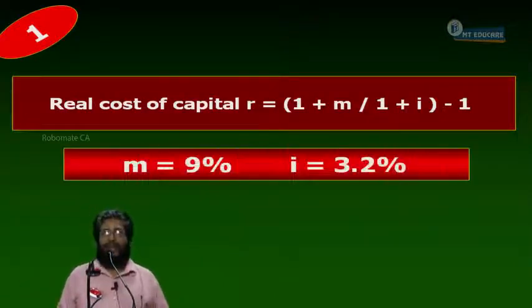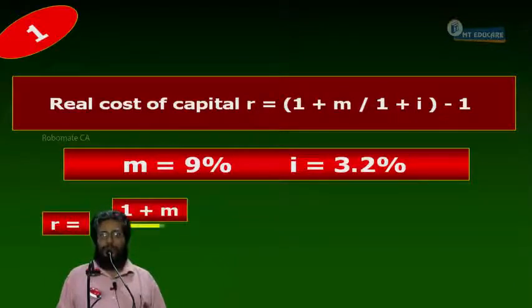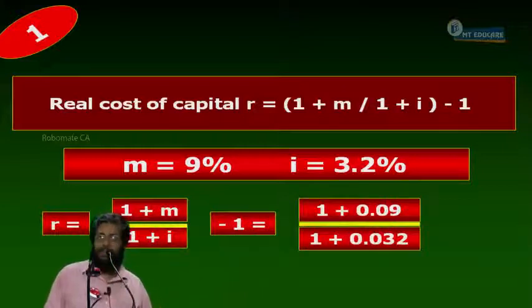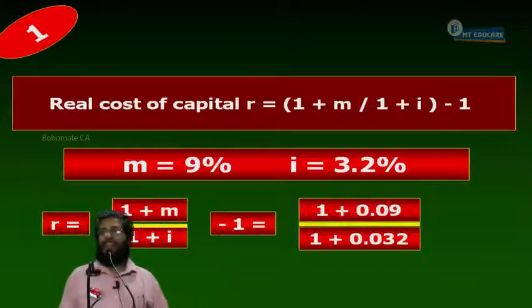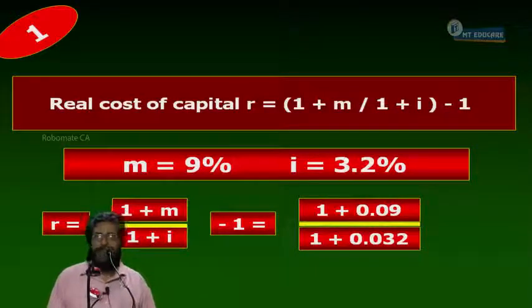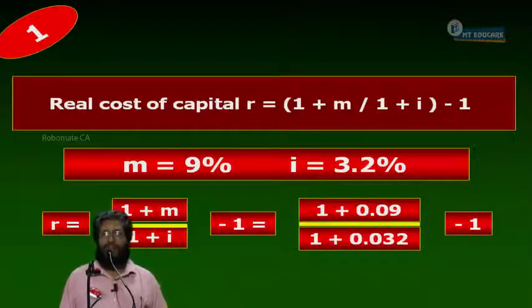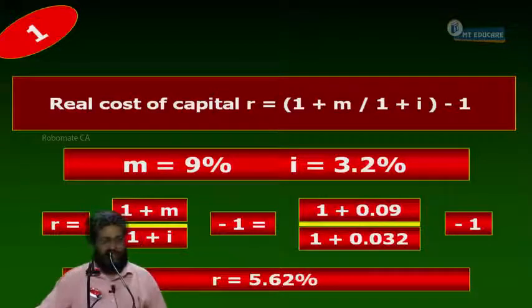Now, substitute. Real rate is equal to 1.09, correct? 1.09, the money rate is 9%, right? 1.09 divided by the inflation, which is 3.2%, so 1.032, minus 1. What is the rate of interest? 5.62%. The real rate is 5.62%.